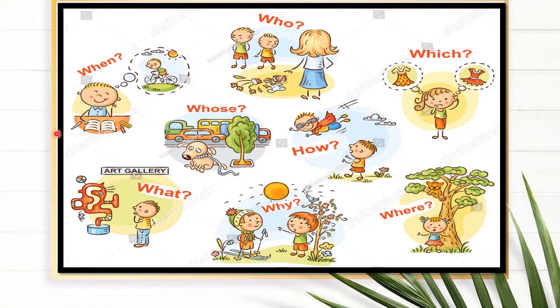Here are some more question words like when, who, which, how, whose, why, where, what. Okay? Like we discussed already, a question sentence starts with a question word. So these are the question words here, and these questions can be answered. So the sentence which begins with a question word and ends with a question mark, and which can be answered, is a question sentence.